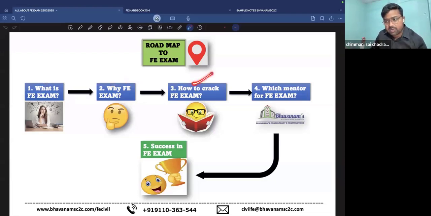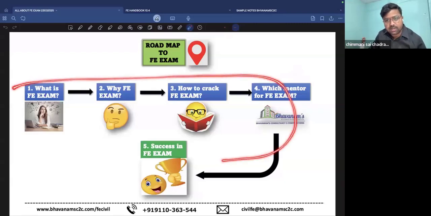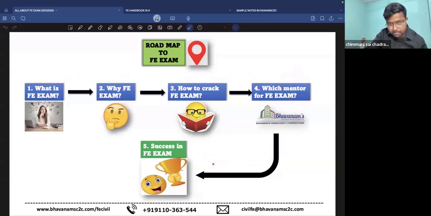So obviously we have to know the syllabus, we have to prepare it, practice it, make mistakes, correct the mistakes, learn from the mistakes, and then attend the exam. And coming to the next thing, which mentor to choose? Obviously, you can do self-preparation if you have proper guidance. If you want guidance from a good institute, there are many institutes. Among them, we are Bhavanam C2C. And if you do all the things perfectly, you can crack the exam without fail.